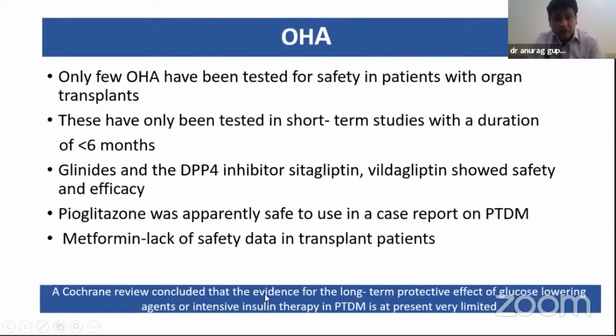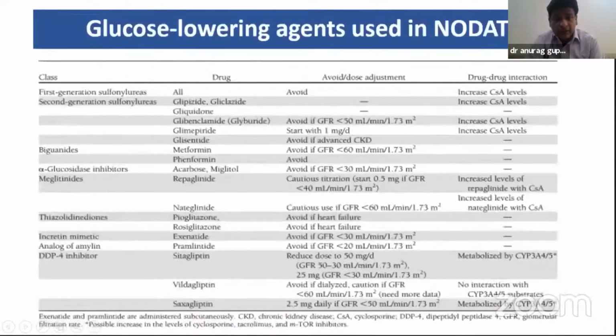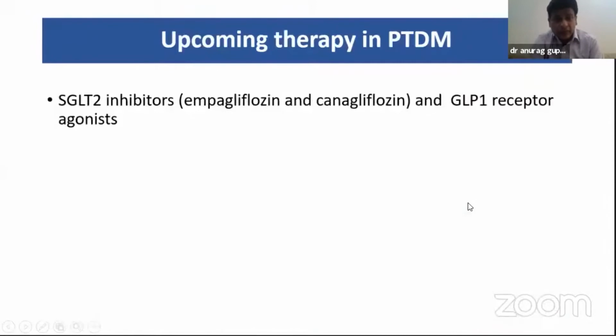A Cochrane review concluded that evidence for long-term protective effects of glucose-lowering agents or intensive insulin therapy in PTDM is at present very limited. And these are the various glucose-lowering agents. If you see the glimepiride, they increase the cyclosporine levels, and repaglinide and nateglinide, their levels increase when they are used with cyclosporine. The upcoming therapy is in the form of SGLT2 inhibitors and GLP-1 agonists.